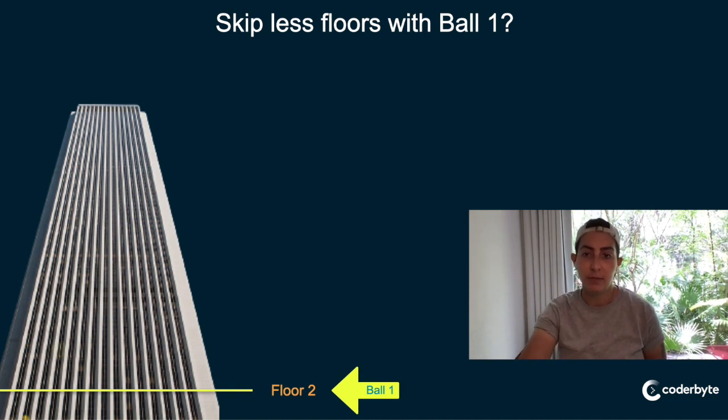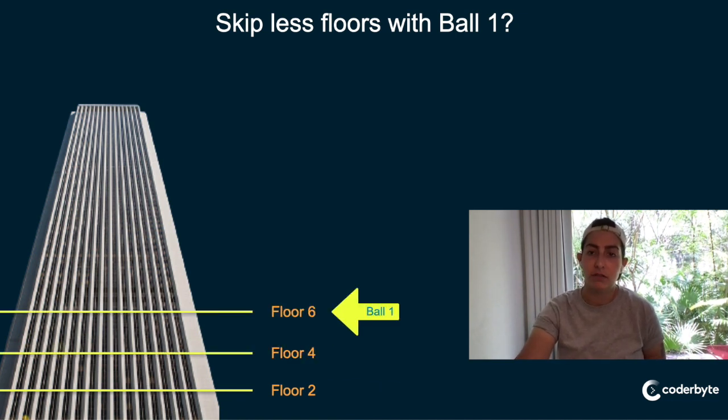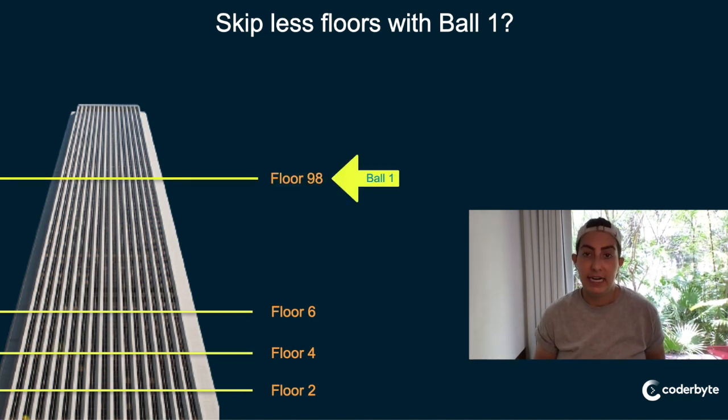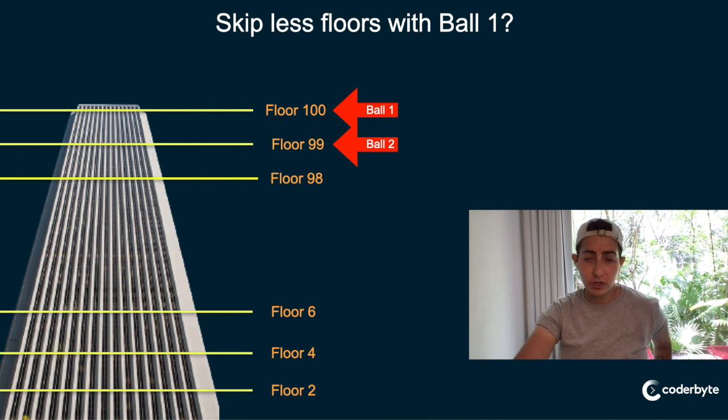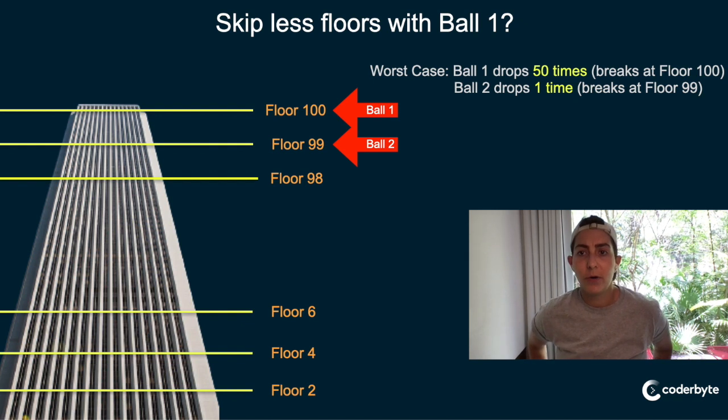Anyway, so let's try and skip just 2 floors with that first ball and see what happens to our worst case numbers. So we skip 2 floors with ball 1, we're good. Skip 2 floors again, floor 4, ball 1 is still there, still intact. Great. We do that until, let's say, floor 98, right? And finally, we get to the 100th floor and our first ball breaks. So that's great, right? Because now we know that it's somewhere between 98 and 100, right? So it's either 99 or 100 is the first floor that it will break from. So we drop it on floor 99 with ball 2 and it breaks, right? Excellent.